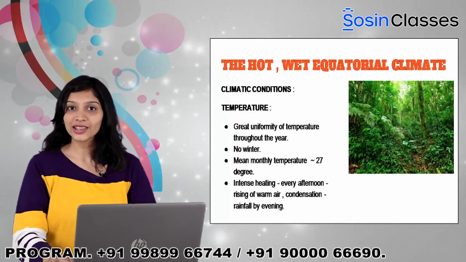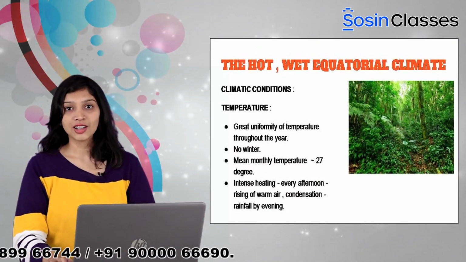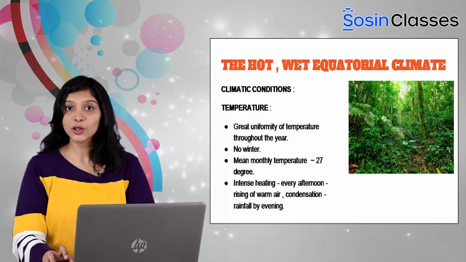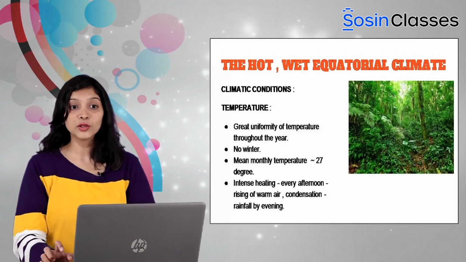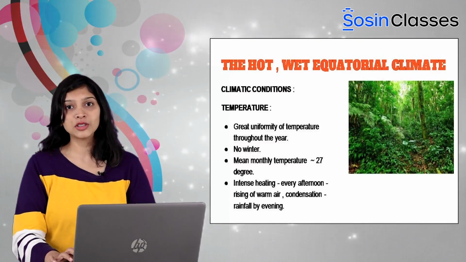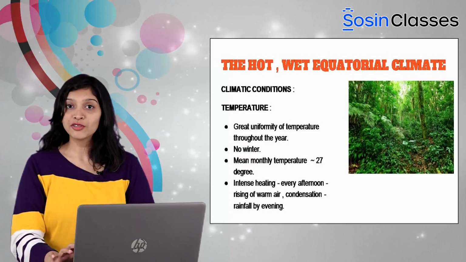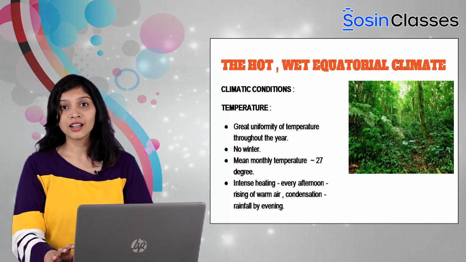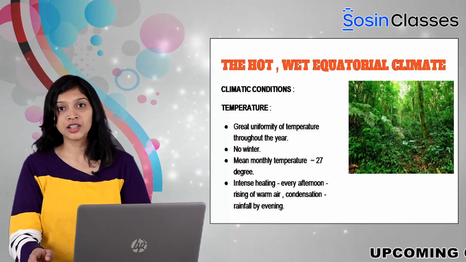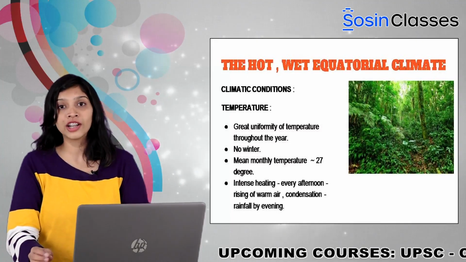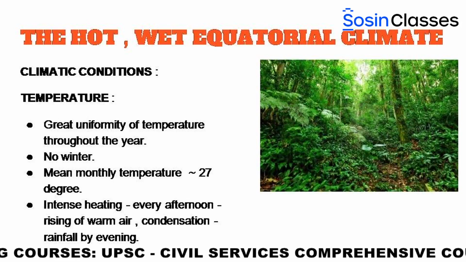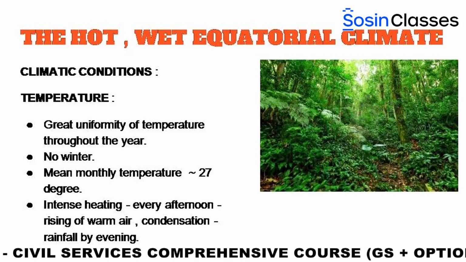Moving on, let us look at the climatic conditions of this region. Firstly, we have the temperature. The great peculiar feature of the equatorial climatic region is that there is a great uniformity of temperature throughout the year. In other words, more or less the same thing happens all around the year. That is, every afternoon or day is followed by intense heating. When the air gets heated up, it becomes lighter and rises. This is followed by condensation, and eventually there is a heavy downpour or rainfall by the evening. This is what happens all throughout the year. There is no concept of winter, and the mean monthly temperature is more or less 27 degrees.